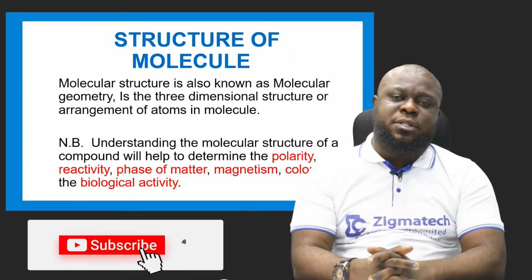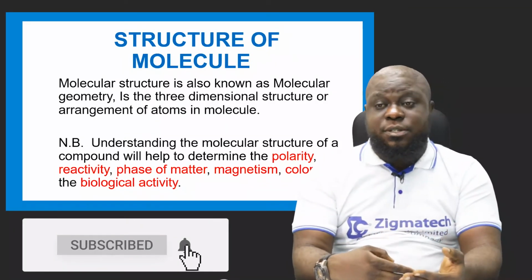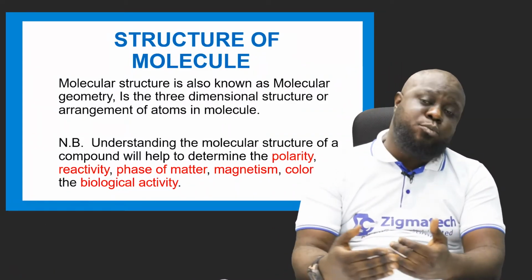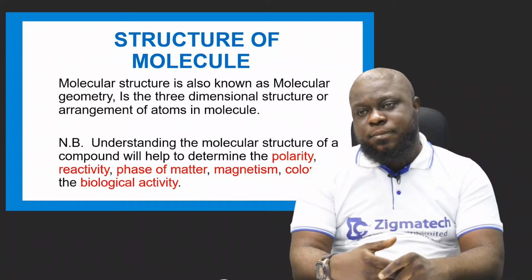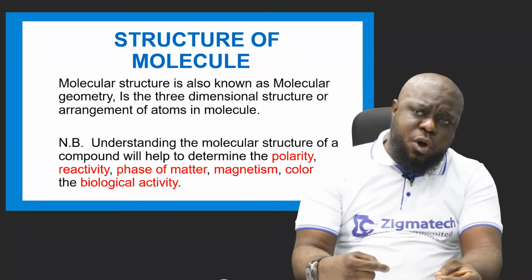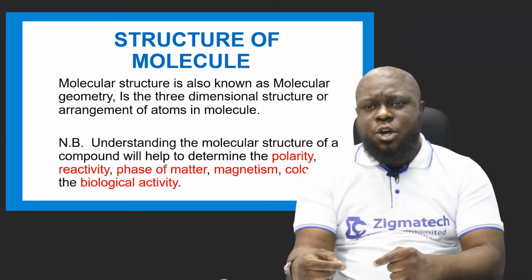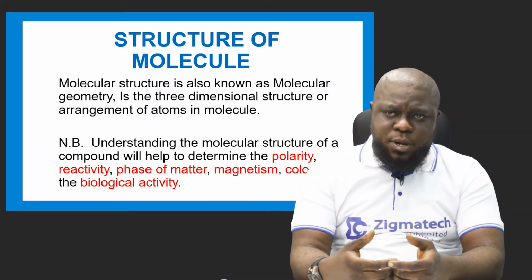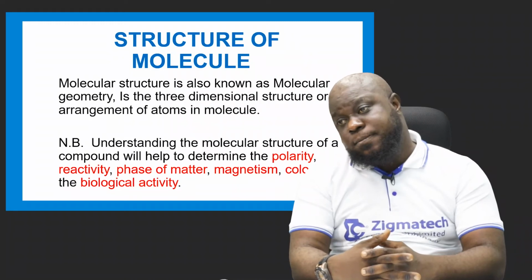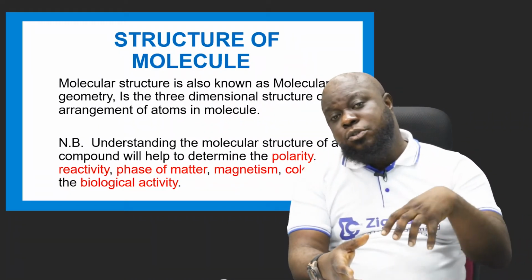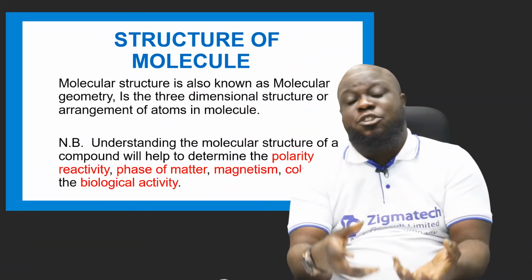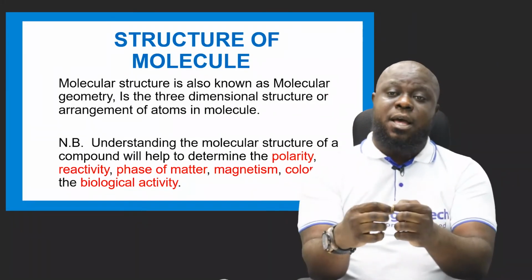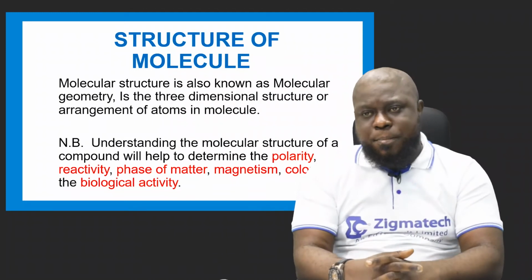And the biological activity, that is the characteristics. How do they operate? How do two gases come together to form a liquid? Now, if you understand the structure of the molecule, you will know how they came together to form a liquid, having their change of state. The molecules and the atoms themselves change. It is not the element that does the changes. It is the molecules that hit together to form these particular compounds.